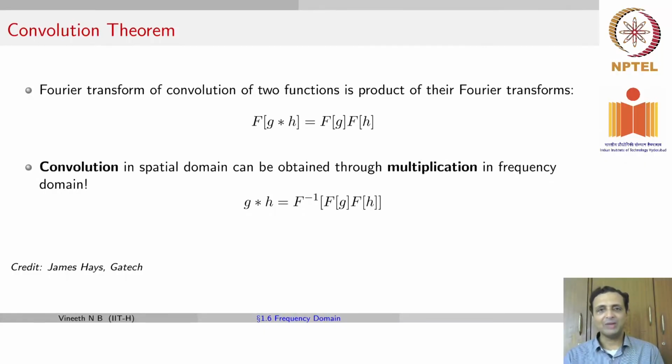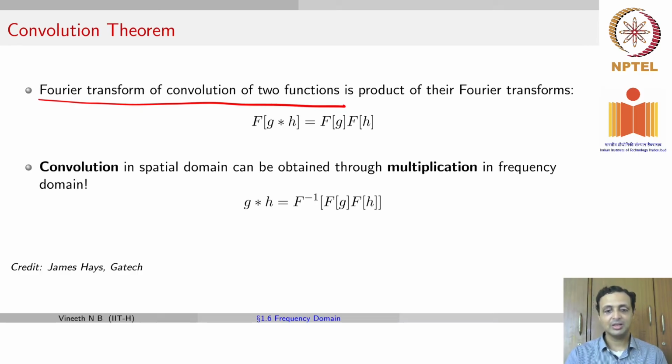Let's come back to why we are talking about the Fourier transform in this lecture. I mean, why did we have to deviate to talk about something for which you need to read a lot more? There's a particular reason for that, and that reason is what is known as the convolution theorem. The convolution theorem states that the Fourier transform of the convolution of two functions is the product of their Fourier transforms. Rather, if you take g convolved with h, two signals, and you take the Fourier transform of them, it will be the product of the Fourier transforms of the individual signals. So what does that mean?